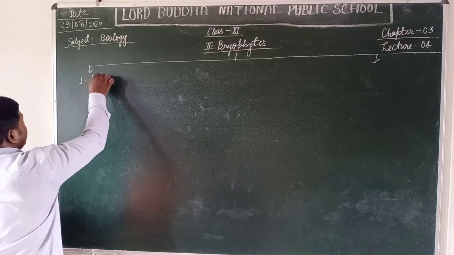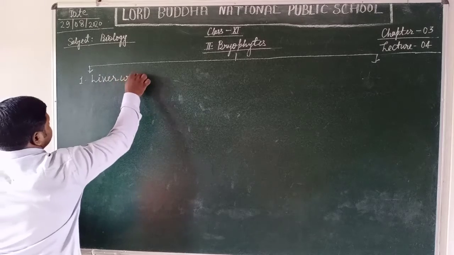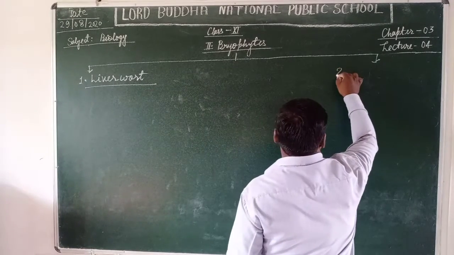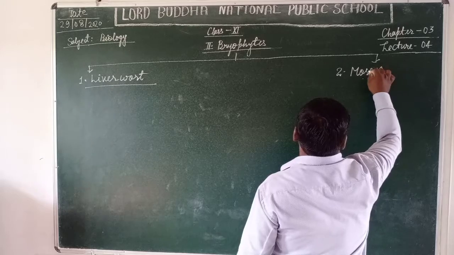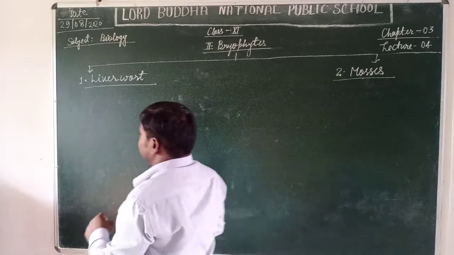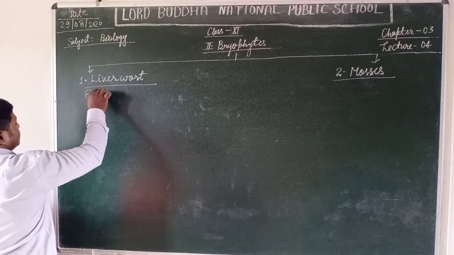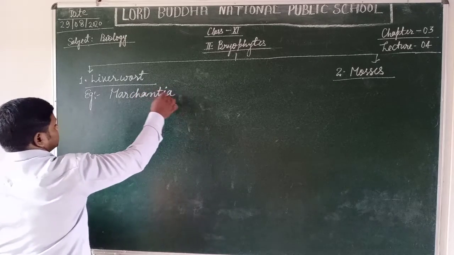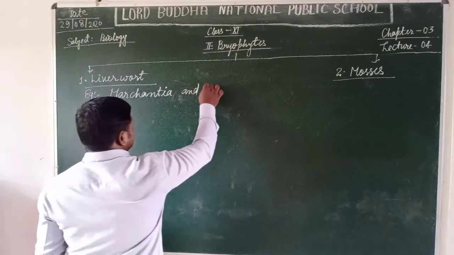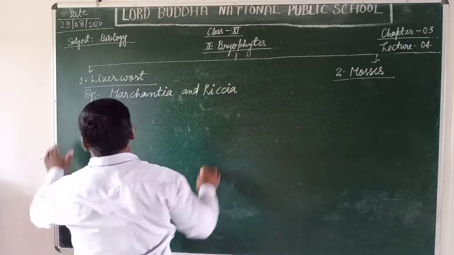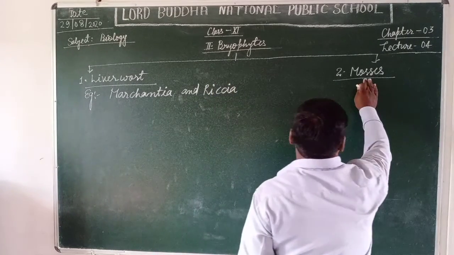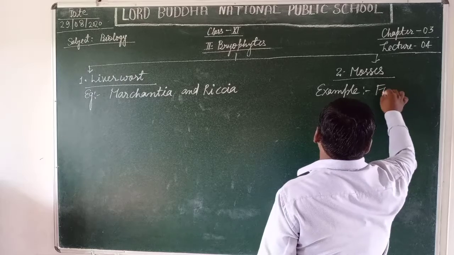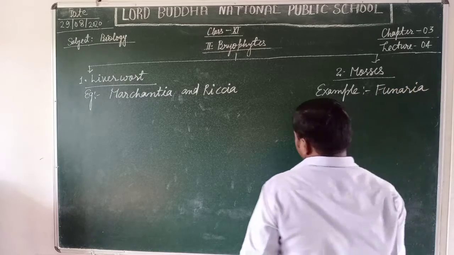Taking examples of liverworts, Marchantia and Riccia are the most common examples. Whereas Funaria is the best example of the mosses.